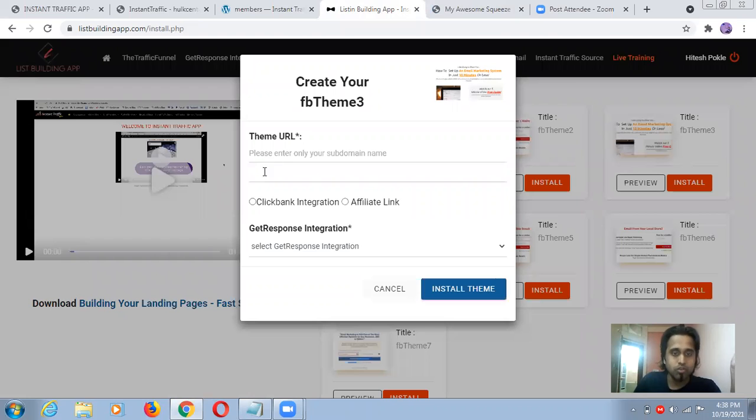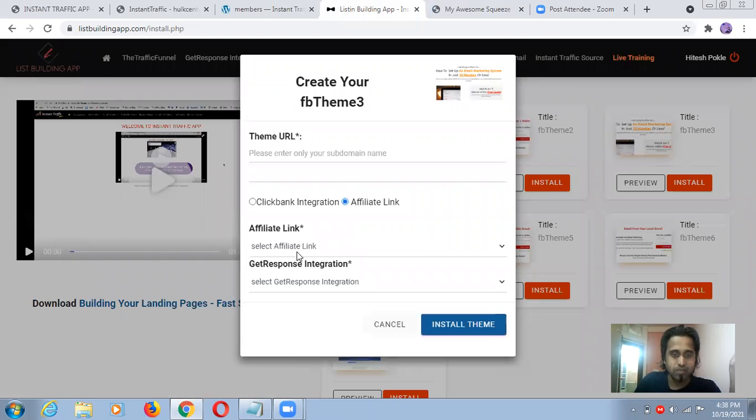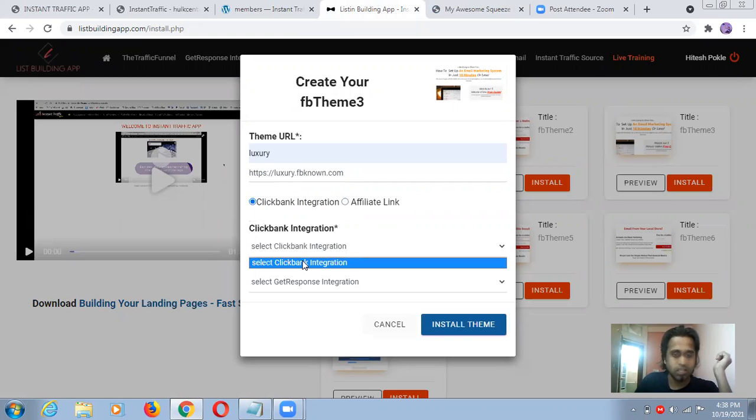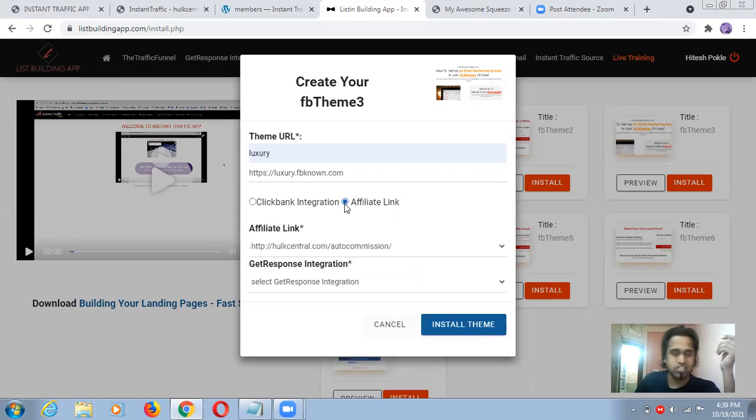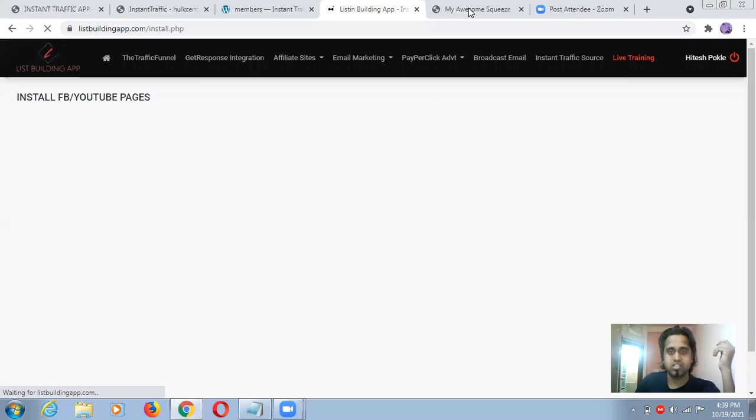For the theme URL, for example, affiliate link, I'm just putting my affiliate link like this. Again, I don't have this one, theme URL, luxury. Again, you can do some ClickBank integration, and you can put in whatever ClickBank link, and you will get some nickname and so on. Actually, this is not too difficult, you will get what I want to say. I don't have this one, so again I'm not able to do this, but no worry, you will be able to create all these types of things. Okay guys, so this is the preview.